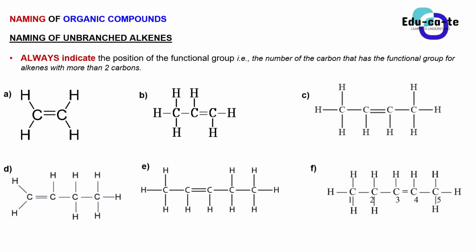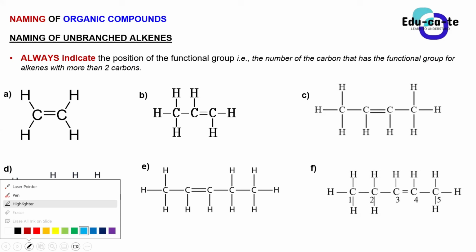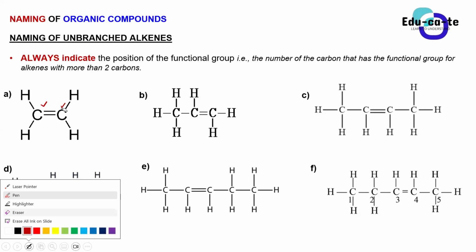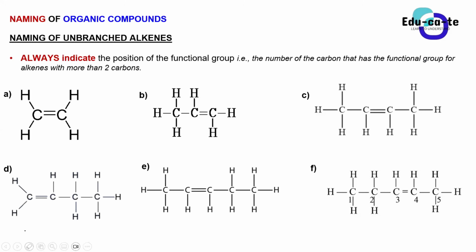What do we mean? Okay, so let's look at the first compound, guys. The first compound here has 2 carbons. So this is carbon 1, this is carbon 2. When we number them, we can number these randomly because there are only 2. So this is carbon number 1 and carbon number 2, and there's a double bond between them. That's the functional group for alkenes.